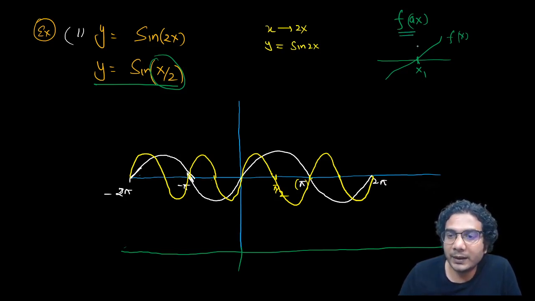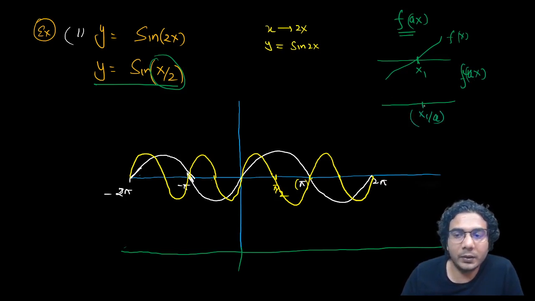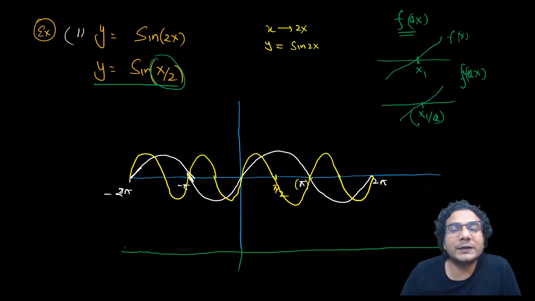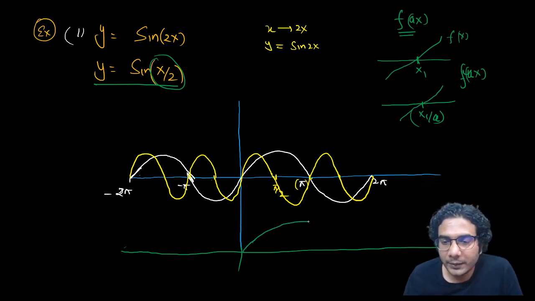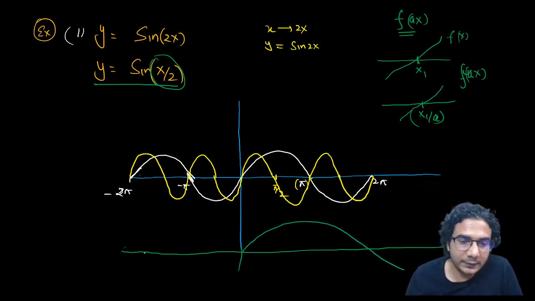Okay, so when you plot the graph of f of ax, shape remains same. This point becomes x1 divided by a. Okay, x1 divided by a. Shape remains same. This point becomes x1 divided by a. That is the only change you need to do. So if I tell you, you need to plot the graph of sine x only, but the length is going to double now. So it's like this.